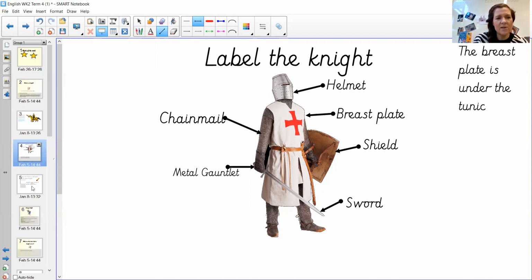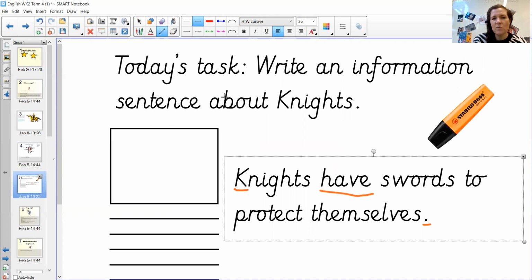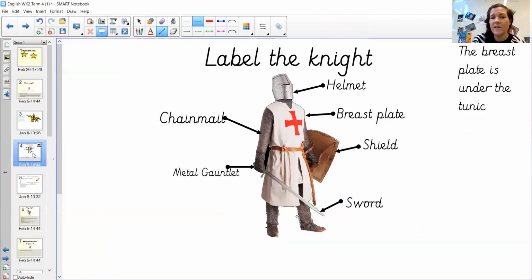Okay, right. So on to today's task then. What we would like you to do is draw and label a knight on a piece of paper. Also, we've sent you a template of a fact file book, which you can print off and make into a little book if you would like. So you can draw a picture of a knight in here and then have a go at labeling them. And remember, you can always come back to this video and pause it here so you can magpie or steal some ideas to get you started.